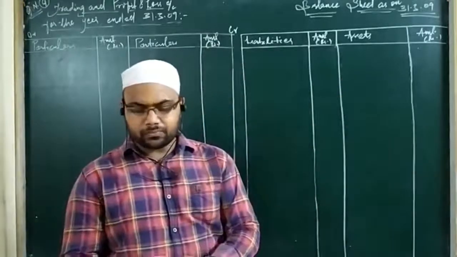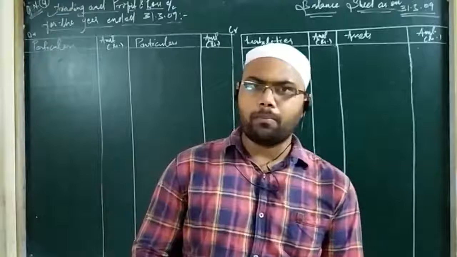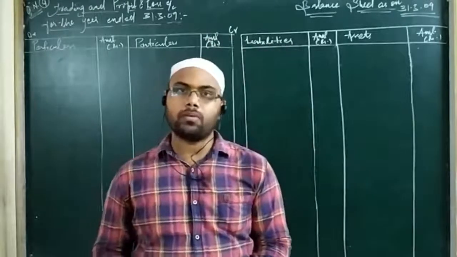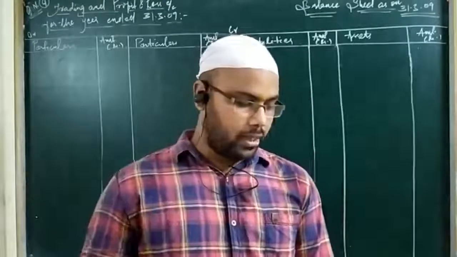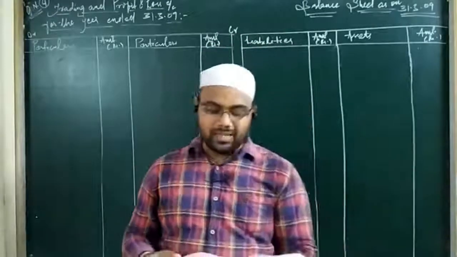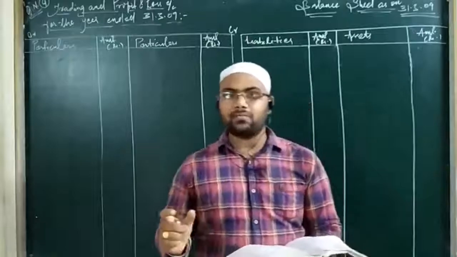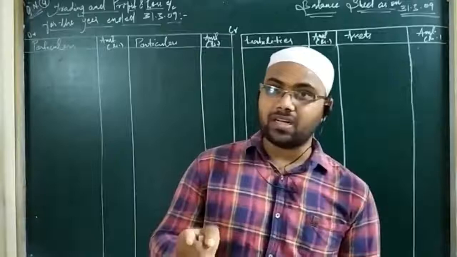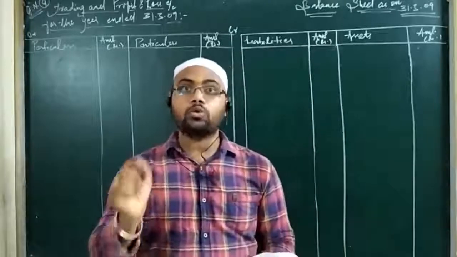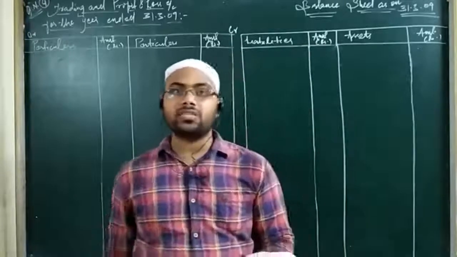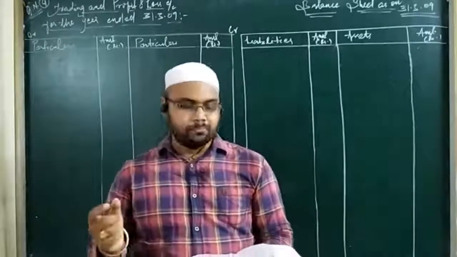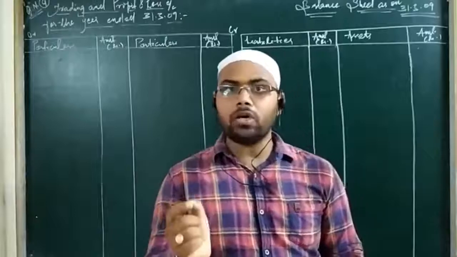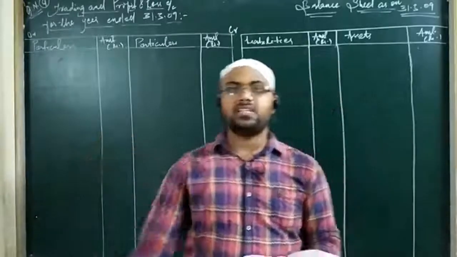Now the thing is, the solution to the problems of final accounts with adjustments is a little bit different from the solution to the problems of final accounts without adjustments. Okay, so in the adjustment part, what you have to do is, for the items that are placed in the form of adjustments outside your trial balance, outside your question arena, you have to point out where those adjustments belong among the items related to the trial balance. See, the adjustments that are placed outside your trial balance must anyhow belong to the items that exist inside the trial balance.